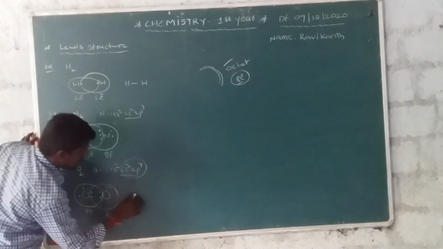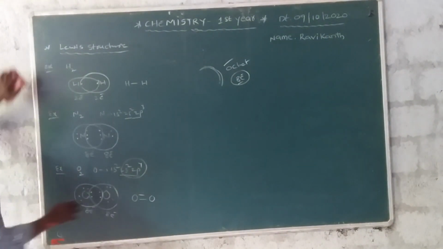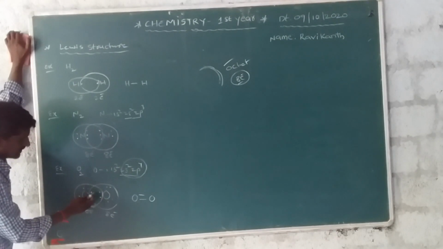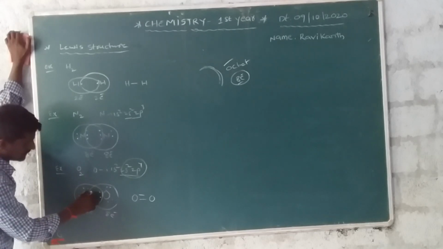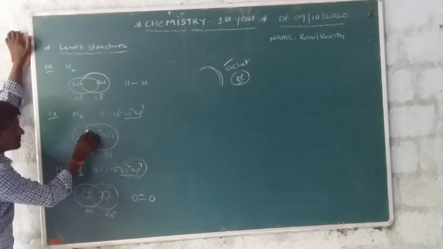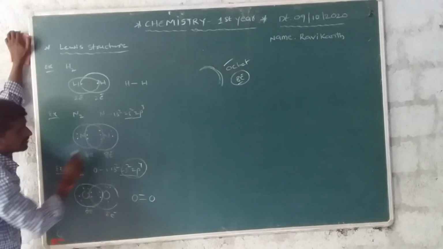The structure is oxygen, double bond, oxygen. The double bond formation involves 2 electron pairs. This is one pair of electrons and this is another pair, and each pair converts to one bond.